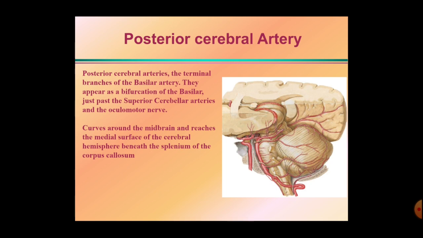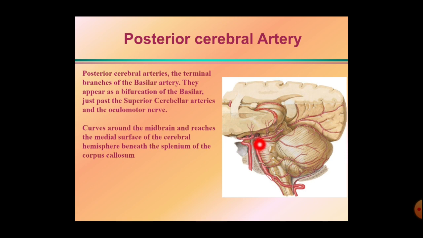They appear as the bifurcation of the basilar artery just past the superior cerebellar arteries and the oculomotor nerve. They curve around the midbrain and reach the medial surface of the cerebral hemisphere beneath the splenium of the corpus callosum. So here in the picture we can see that this is the basilar artery.